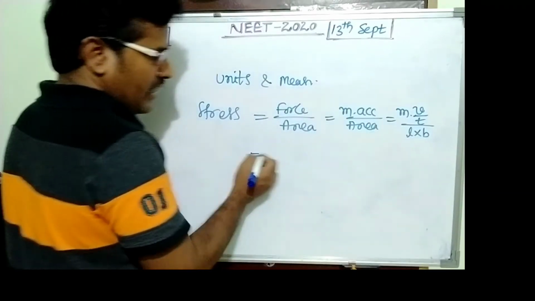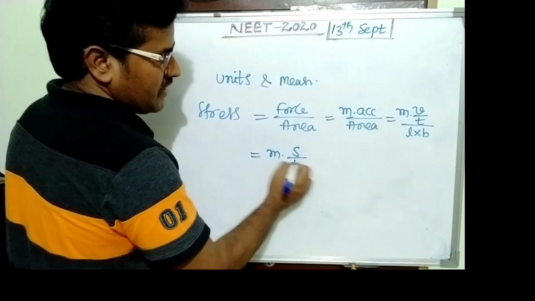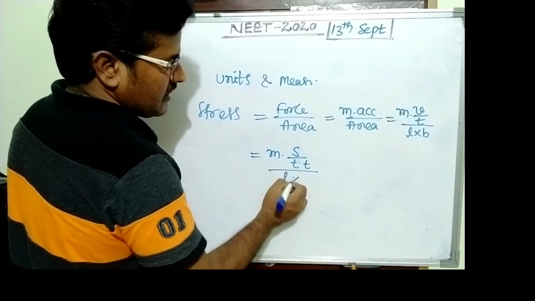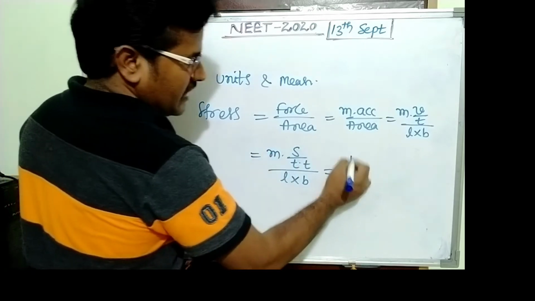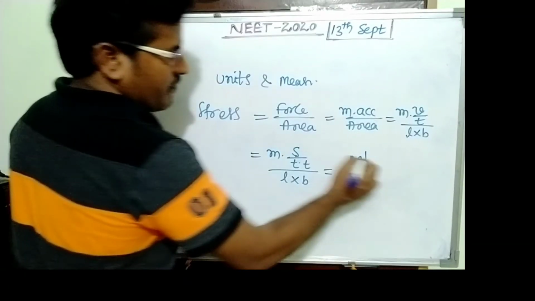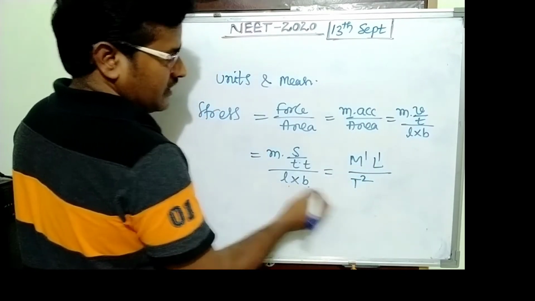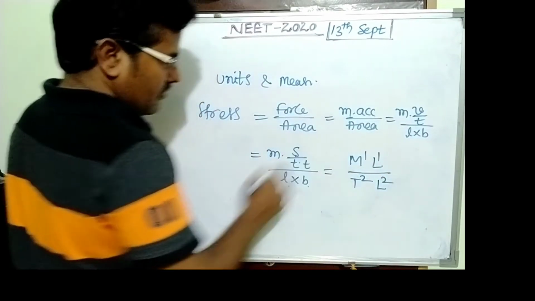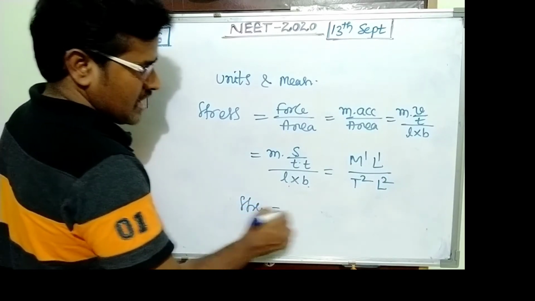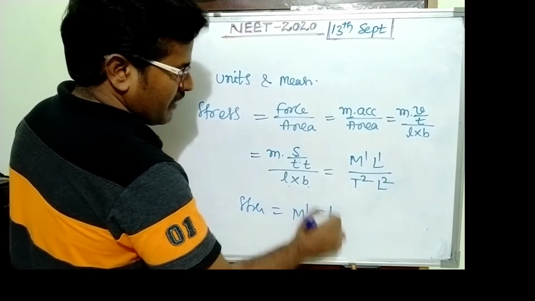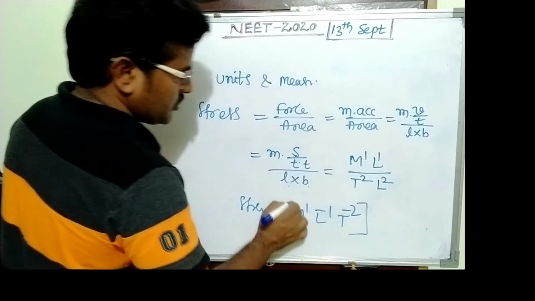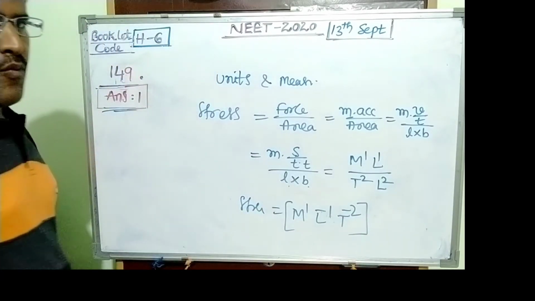Velocity is written as displacement by time, into time. So length into breadth. The dimensions are written as M1, displacement L1 upon T squared, to length into length, L squared. So the dimensional formula of stress is M1 L power minus 1 T power minus 2. So the answer becomes 1.